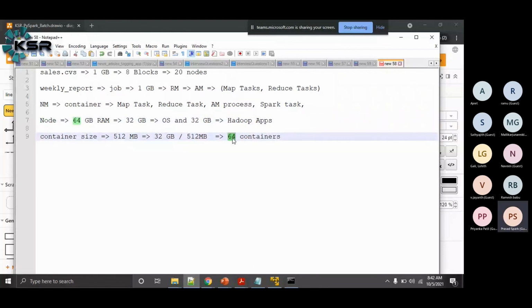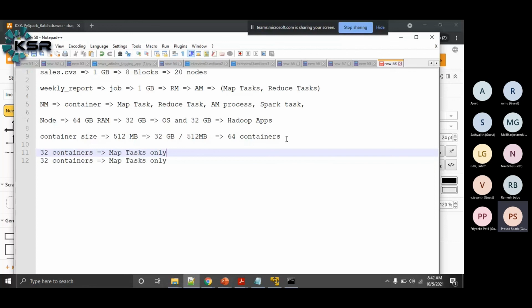Now within these 64 containers in Hadoop 1.x, there are some configurations such that we are doing a reservation. Let's say out of this 64, 32 containers we can use to run map tasks only, and we can use the remaining 32 containers to run reduce tasks only.